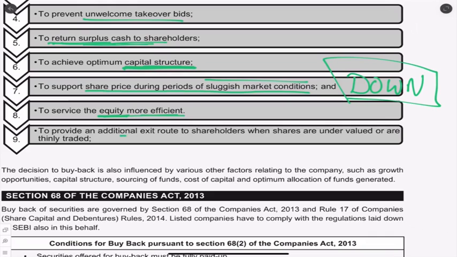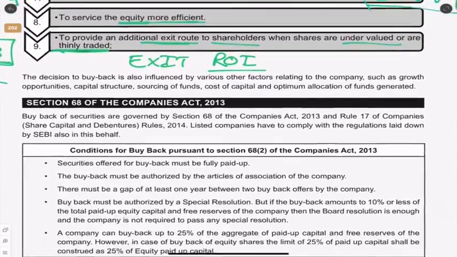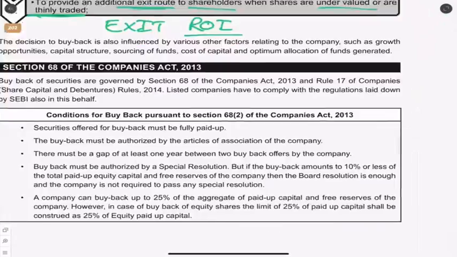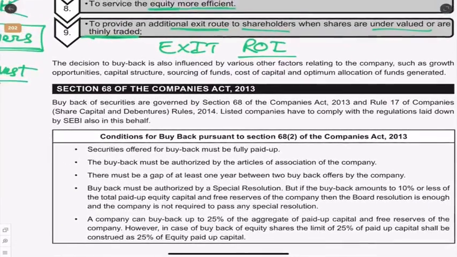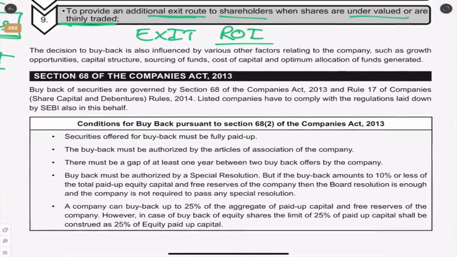To provide an additional exit route, as I told you in the beginning itself, exit route or what we call return of investment for the shareholders. That is, when shares are not traded properly, we can go for buyback. And remember, we are studying this from the angle of securities law. In a private company it's different, but in securities laws it is all about listed companies, right?